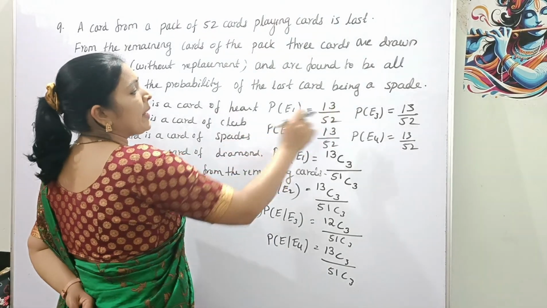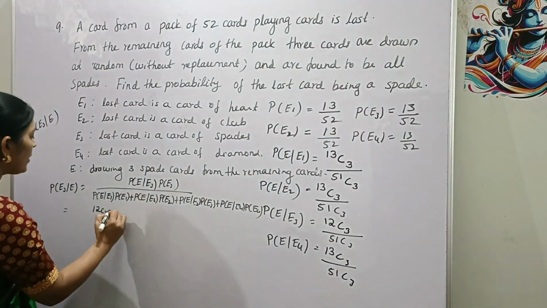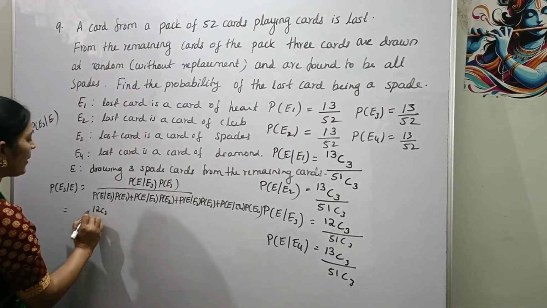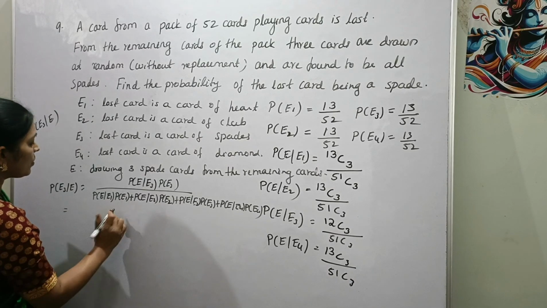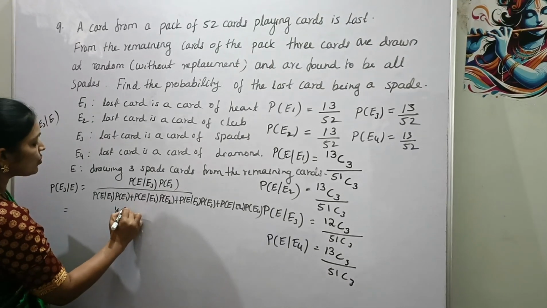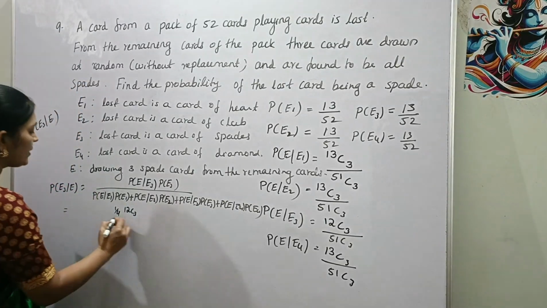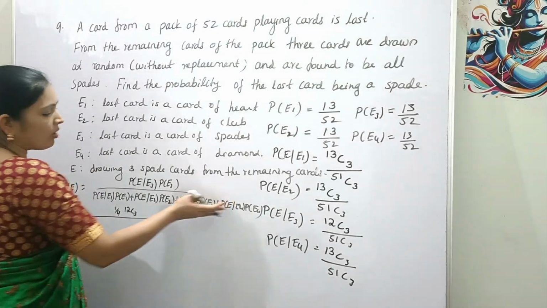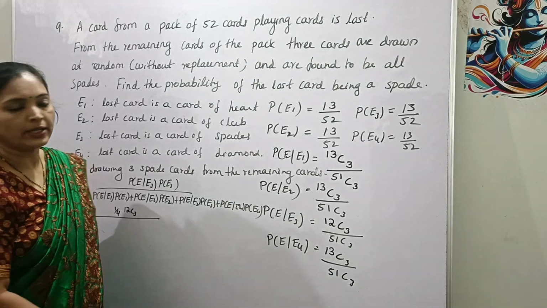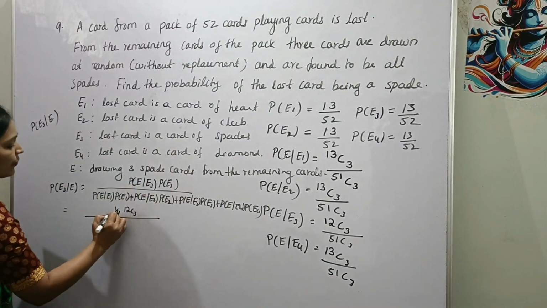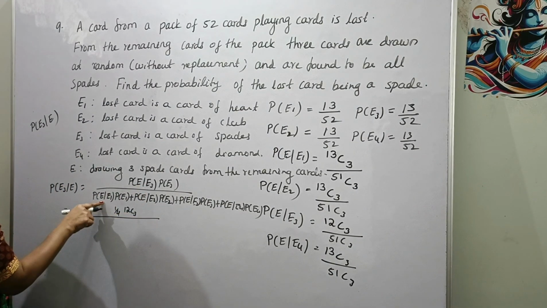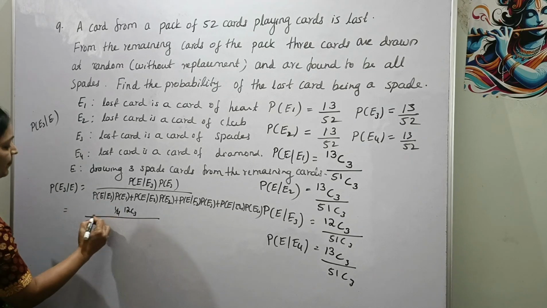And probability of E3 is 13 by 52, that is 1 by 4. So 1 by 4 into 12C3 divided by 51C3, that is cancelled, because in all the terms 51C3 is there. So here 1 by 4 into 12C3.